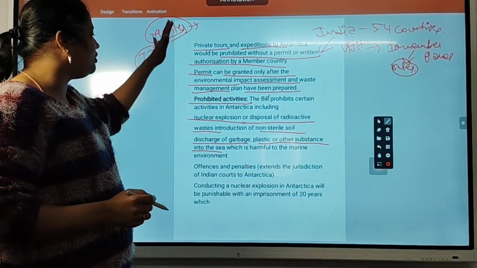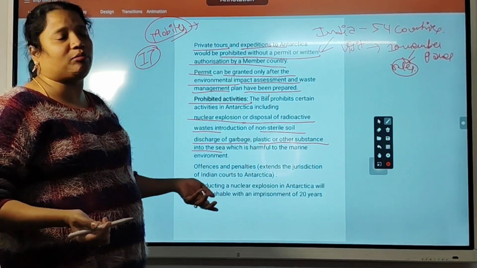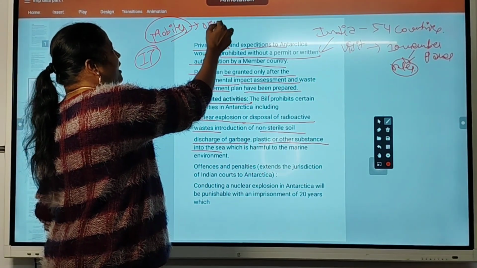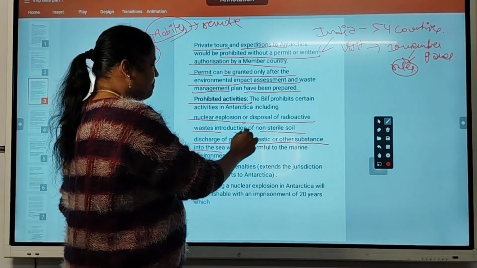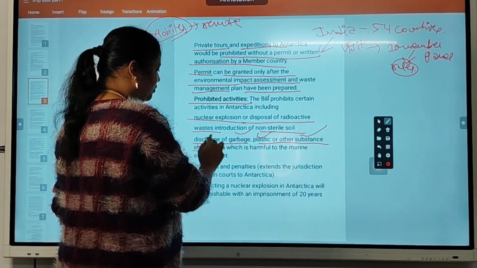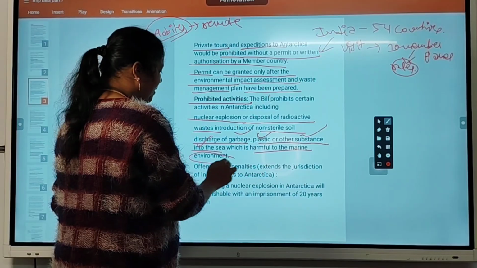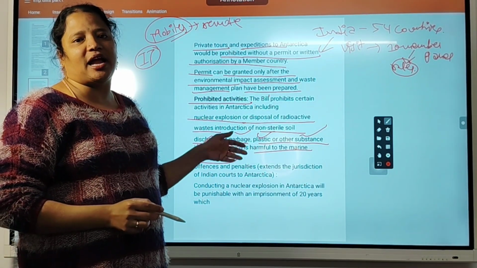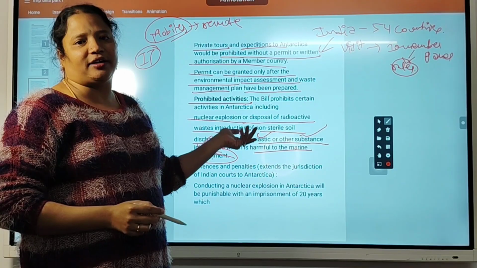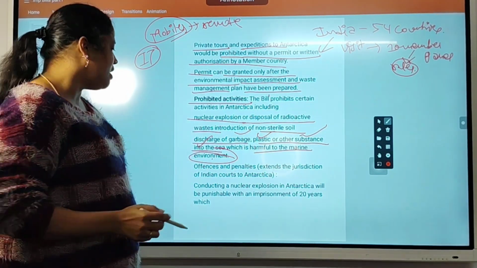So what they will do, they will go into Antarctica, a remote place, and dump it there. But this is not allowed. Any type of garbage, plastic, other substances into the sea is harmful to the marine environment. So to preserve the biodiversity and marine environment of Antarctica, that is the ambition of this bill.